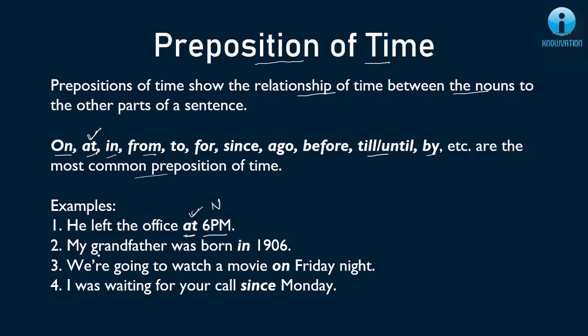Next, let's see quickly. My grandfather was born in 1906. So again 1906 is showing a time and in is my preposition here. We are going to watch a movie on Friday night. So on is my correct preposition here. Last, I was waiting for your call since Monday. So Monday से if someone is waiting then we can use since here. Okay, हम जब duration of time बताते हैं किसी point of time से. So starting Monday I am still waiting. Okay, so since I'll use here, that's my correct preposition.